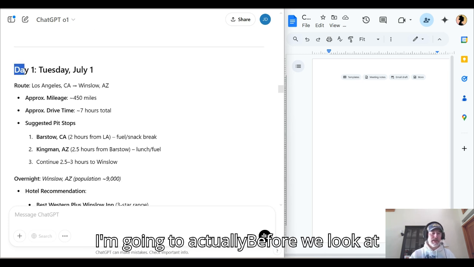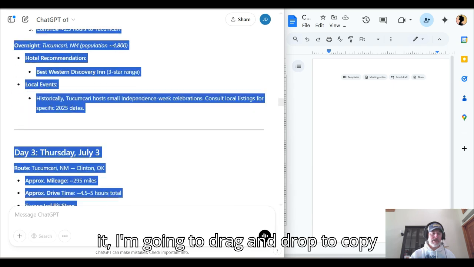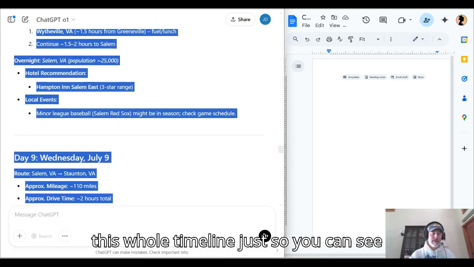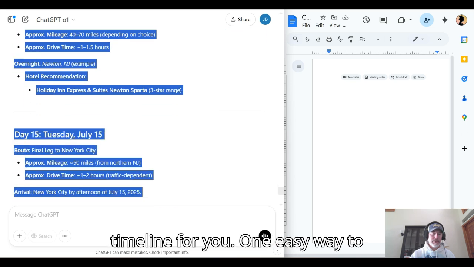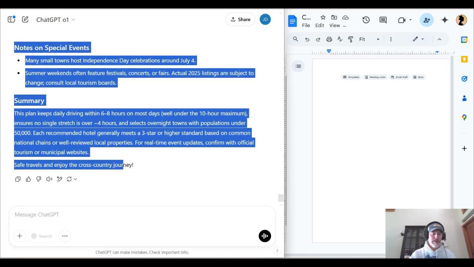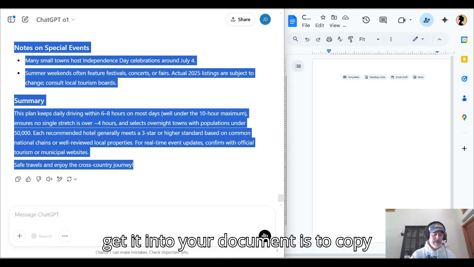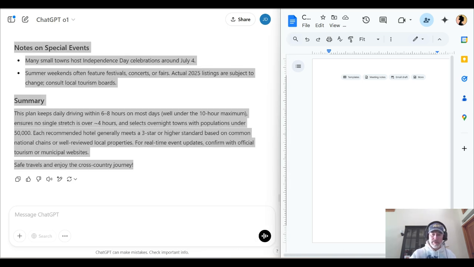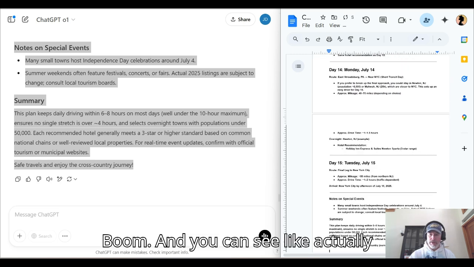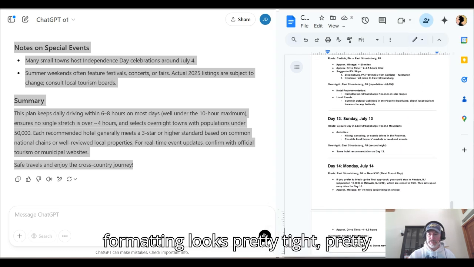So before we look at it, I'm going to drag and drop to copy this whole timeline, just so you can see, if you had it making this project timeline for you, one easy way to get it into your document is to copy and paste it over to your document on the right-hand side. Boom. And you can see the formatting looks pretty tight, pretty good.